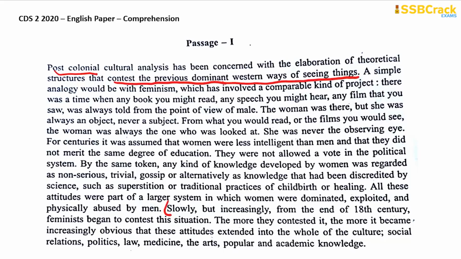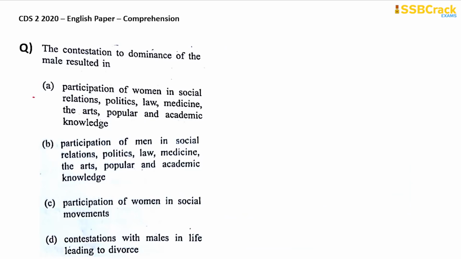Slowly but increasingly from the end of the 18th century, feminists began to contest this situation where women were dominated, exploited and physically abused by men. The more they contested it, the more it became increasingly obvious that these attitudes extended into the whole of the culture, social relations, politics, law, medicine, arts, popular and academic knowledge. So as they started contesting these attitudes of men dominating over women, they also found out that it was not only this but the whole of culture where men are dominating women. This was possible because women started participating in all these domains also. So therefore the option A will be your answer.